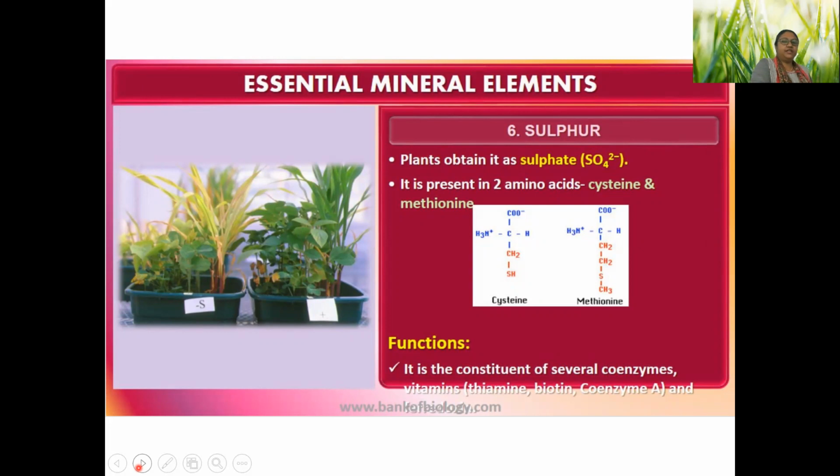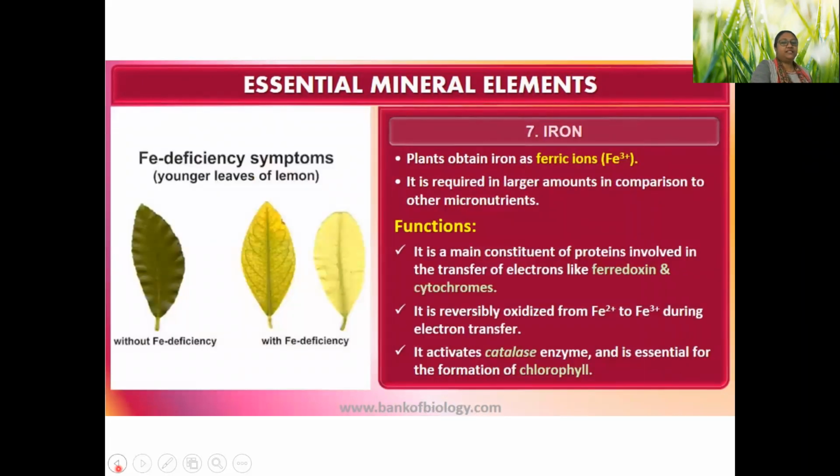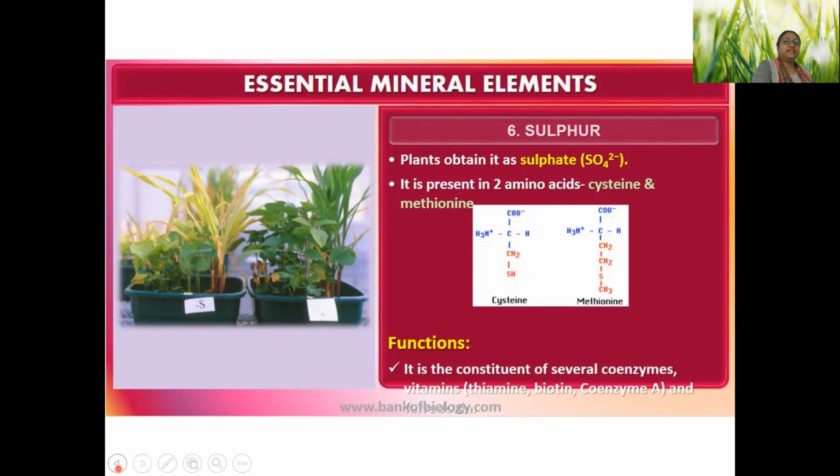What are the sulfur containing amino acids? Cysteine and methionine. This is methionine, M-E-T-H-I-O-N-I-N-E.